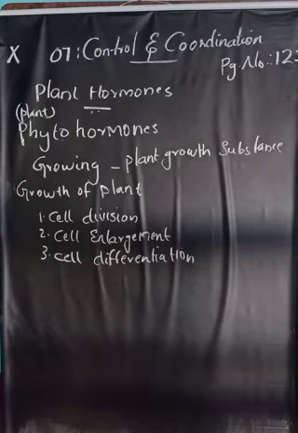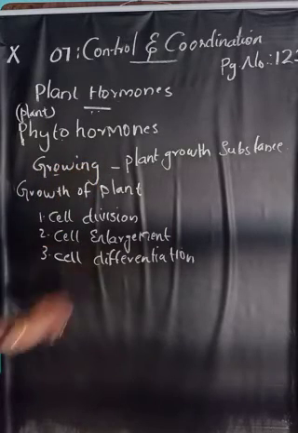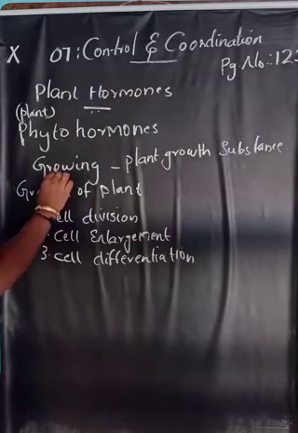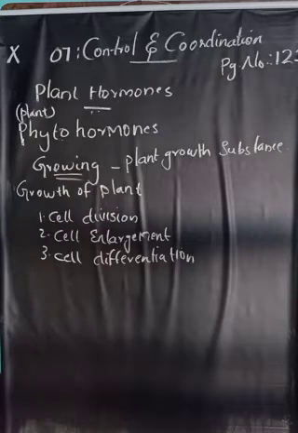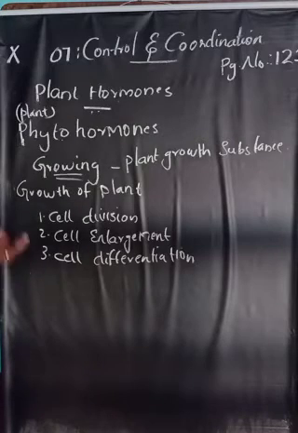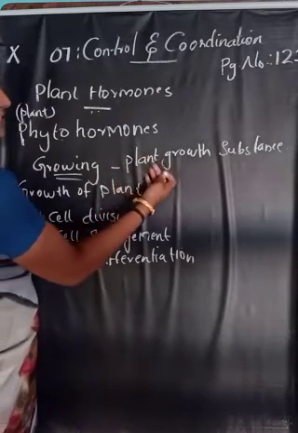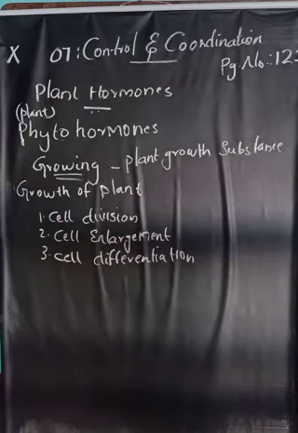Then we know the plants respond to stimuli by growing. So the plants respond to a particular stimulus by their growth. So these hormones may affect the growth in one or other aspect, and we can call the hormone a plant growth substance. And the growth of the plant we can divide into three, that is cell division, cell enlargement and cell differentiation.